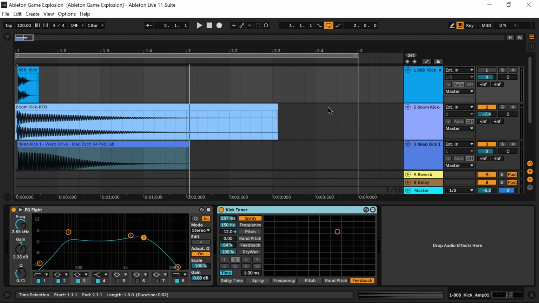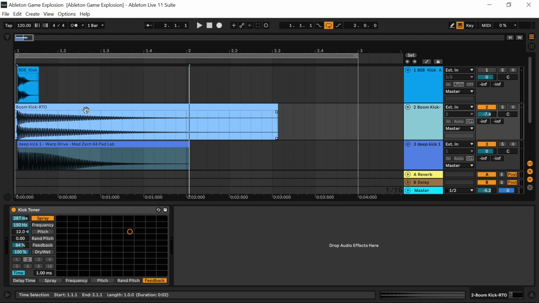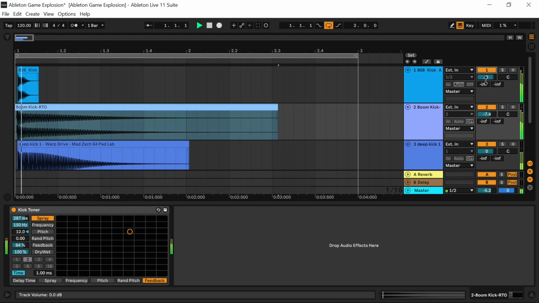On channel 2 I used the sound of a big boom kick drum, which allows a bigger, longer stretch of sound for the explosion. I then implemented the kick drum toner on channel 2 as well, with a big bass sound, to get a sound that is instantly converted to a big explosion sound thanks to the kick toner.